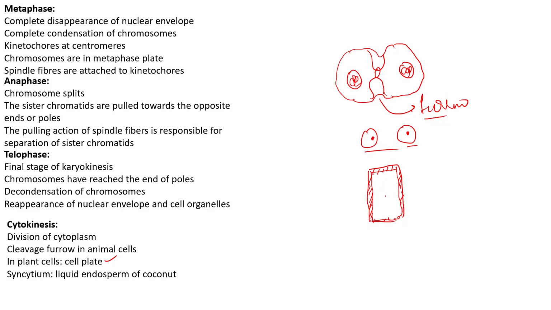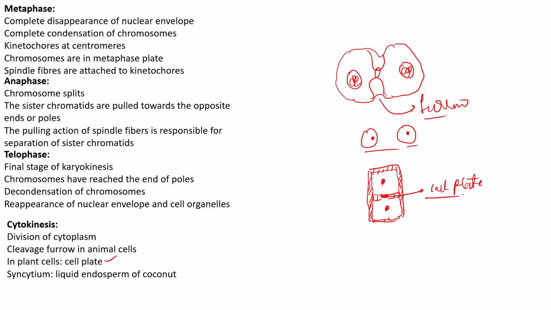But there is another way, the formation of a small plate-like structure called the cell plate. This cell plate gradually increases in length and finally divides it into two cells.